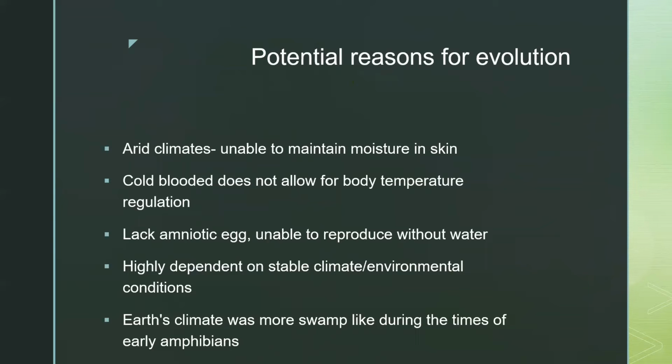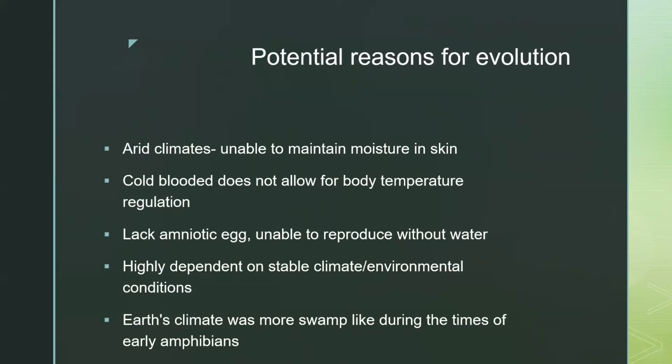These are some of the primary reasons why mammals evolved away from amphibians. Amphibians are unable to maintain the moisture in arid and dry environments, so they always need a source of water. They are cold-blooded, so they cannot regulate their body temperature, unlike warm-blooded mammals. They lack an amniotic egg, and they are unable to reproduce without water.